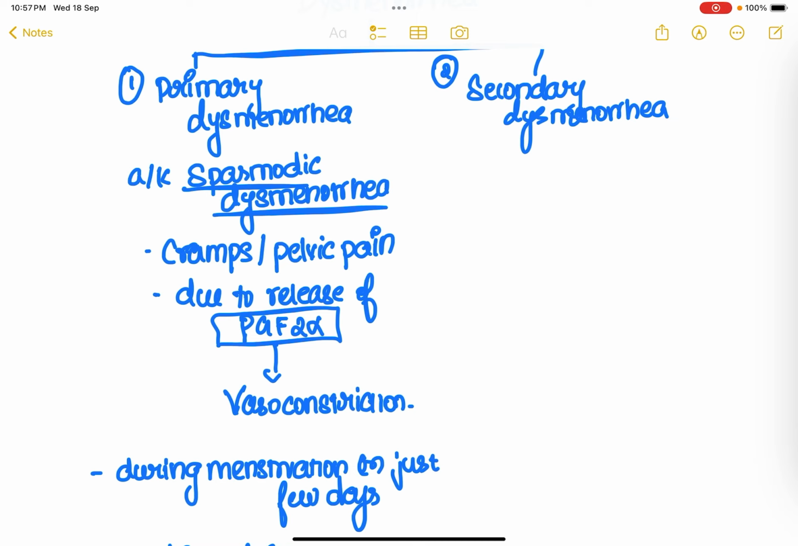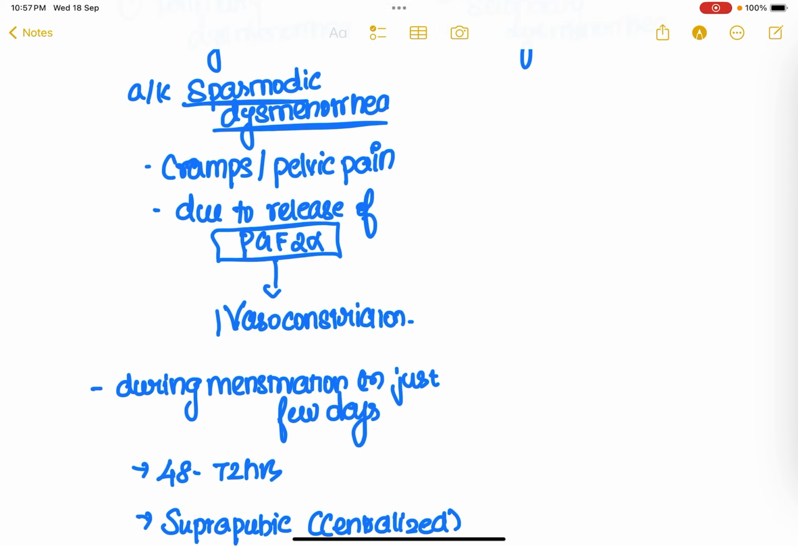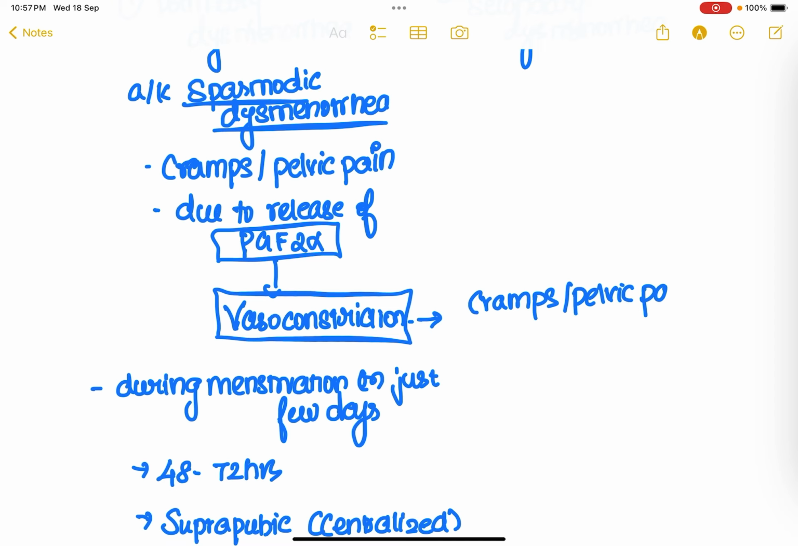So because of the release of prostaglandin PGF2 alpha just before the menstruation, the female is going to have vasoconstriction. So because of this vasoconstriction, the female is going to experience cramps and pelvic pain. Now, why is this PGF2 alpha going to get released?